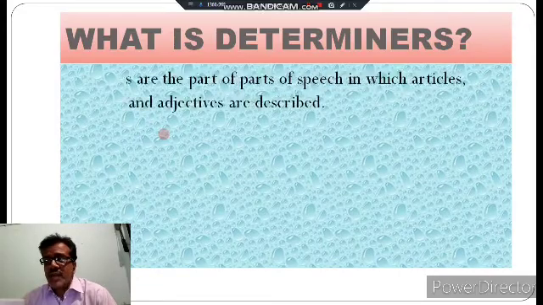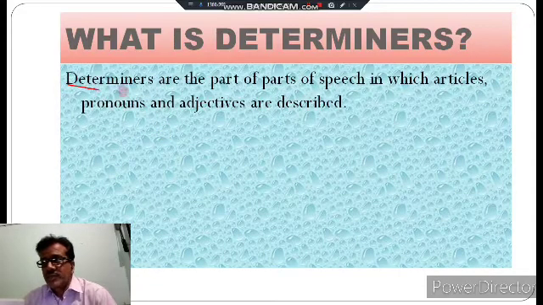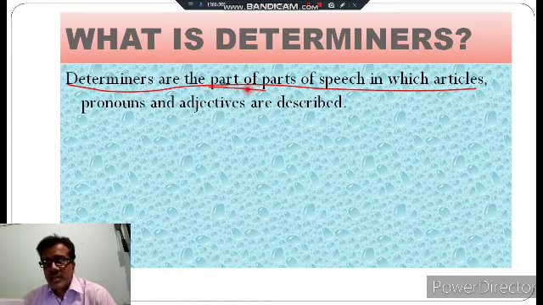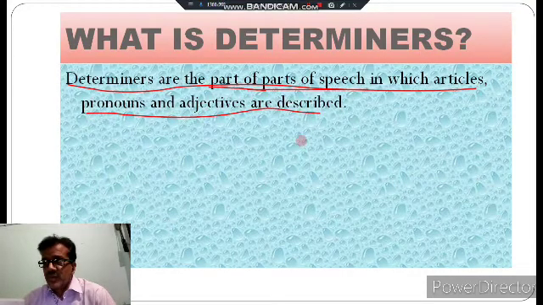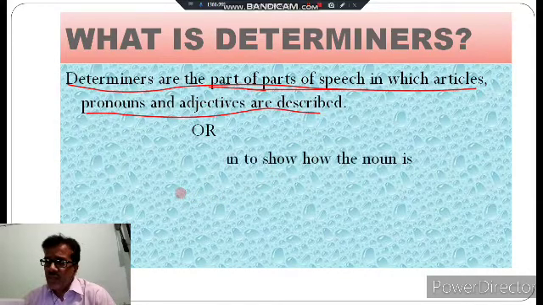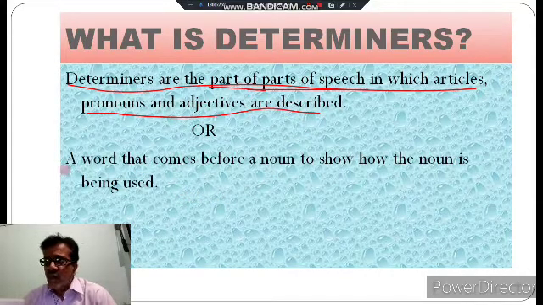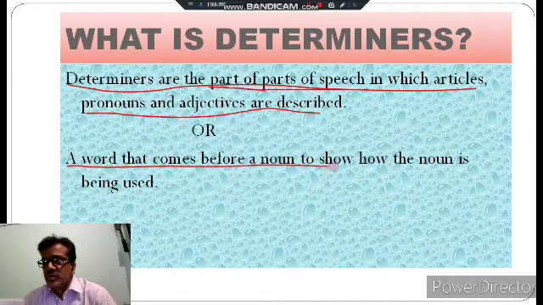Determiners are the parts of speech in which articles, pronouns and adjectives are described. By the second definition you can also define it: a word that comes before a noun to show how the noun is being used is known as a determiner.